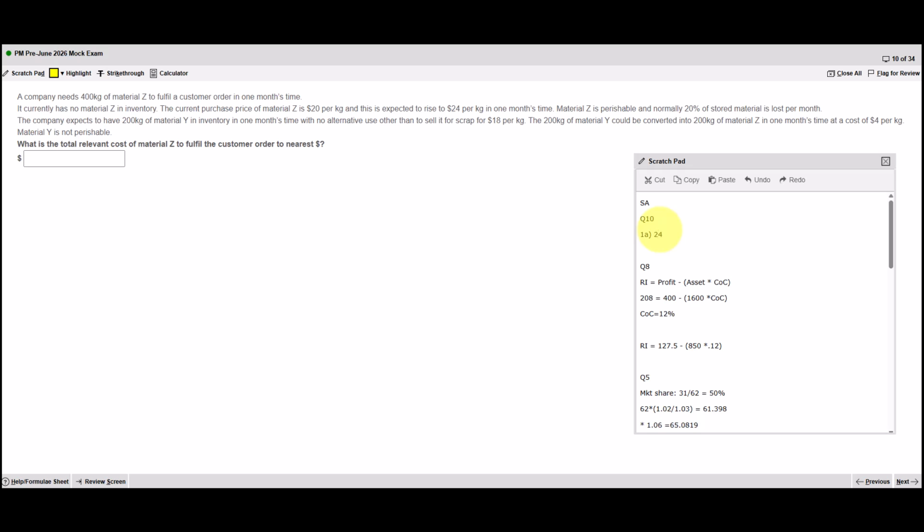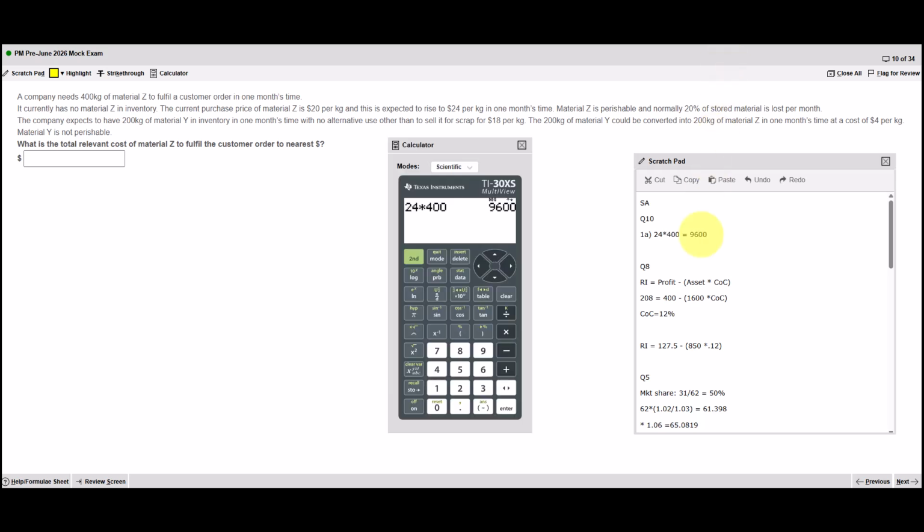That's the easiest calculation. So they'd need to spend 24 and they would buy 400. So it would cost them 9,600 if they did it in 1 month's time. Option B, so it would cost 20 if they buy it now. They'll need 400, but whatever they buy, 20% is going to disappear. So we need to divide by 0.8. What we're actually doing is multiplying by 100%, which is what we need, divided by 80% is what we will have to get the amount they need to buy now. So it's 20 multiplied by 400 over 0.8. So that's going to cost 10,000. Well, given those 2 options, we would choose the first one. So we'd buy in 1 month's time. So let's look at what they could do with Y.